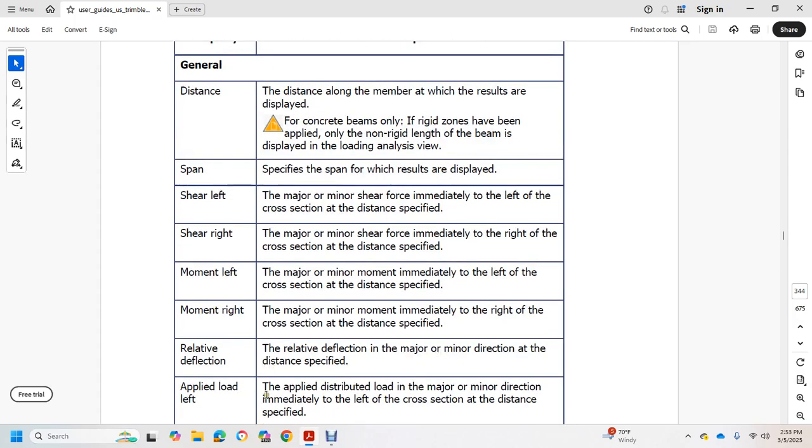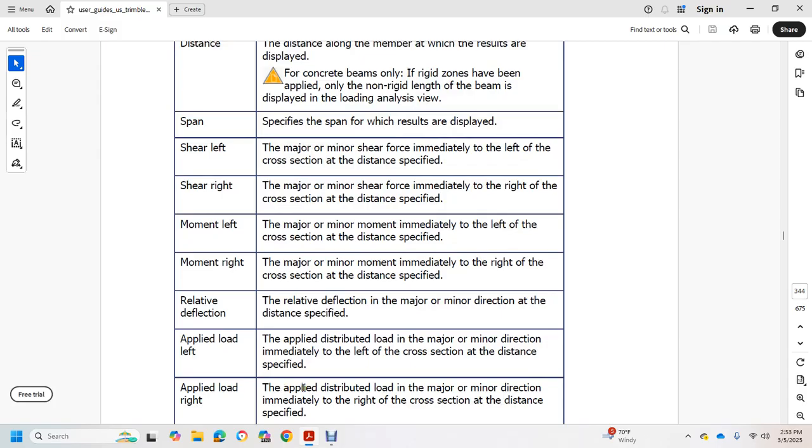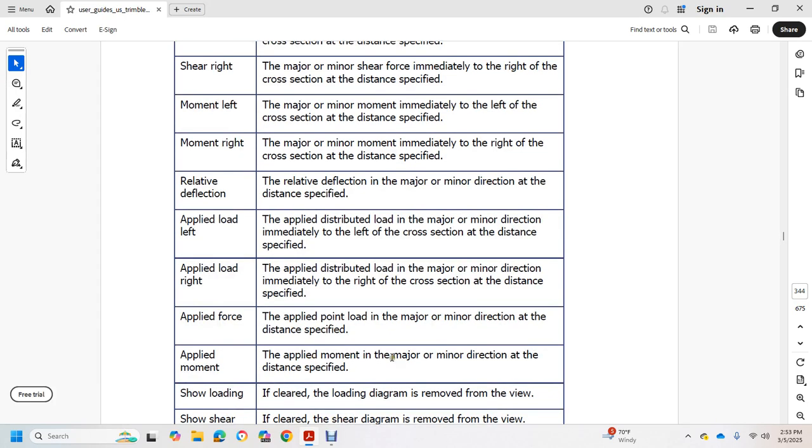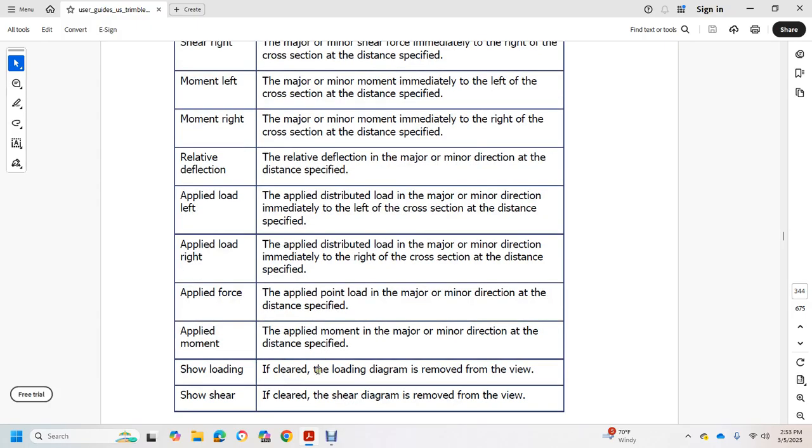Relative deflection: major and minor deflection at the distance specified. Applied load left: applied distributed load in the major and minor direction immediately to the left of the cross section at the distance specified. Applied load right: applied distributed load in the major and minor direction immediately to the right of the cross section at the distance specified. Applied force: point load in the major and minor direction at the distance specified. Applied moment: applied moment in the major and minor direction at the distance specified. Show loading: if cleared, the loading diagram is removed from the view.